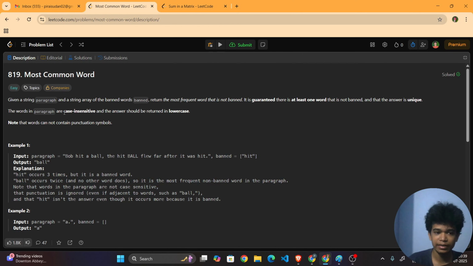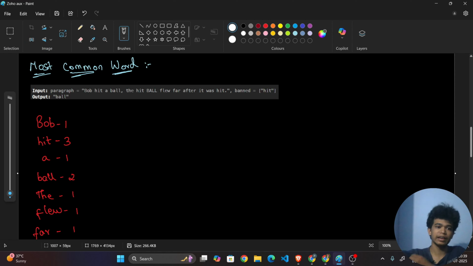So they have clearly stated that it is case insensitive, which means uppercase and lowercase are both the same. Okay. Note that a word cannot contain punctuation symbols, which means here "ball," with a comma is not a word. Okay. "Ball" alone is a word. And this comma is a punctuation, so it should not be included. Fine. Now let us see an example to understand it clearly.